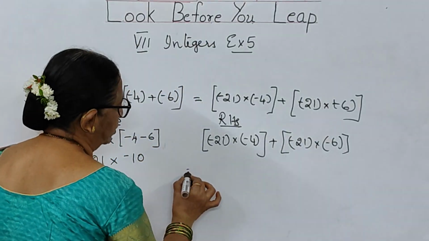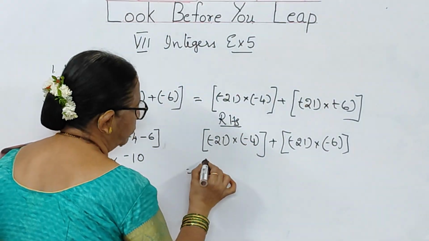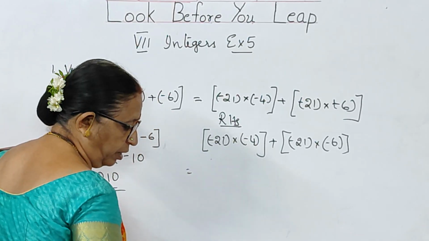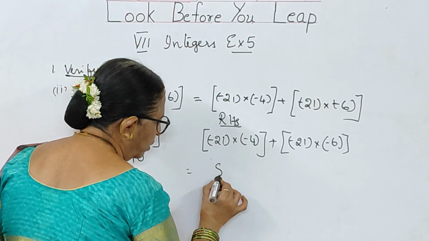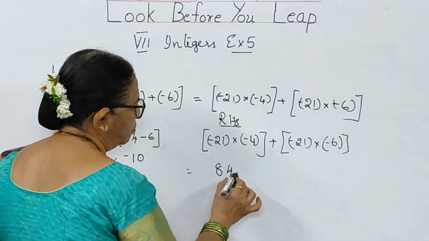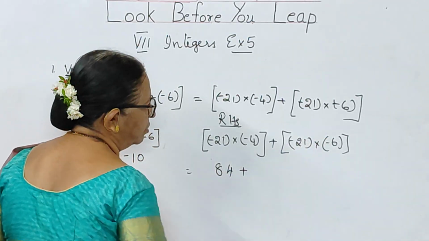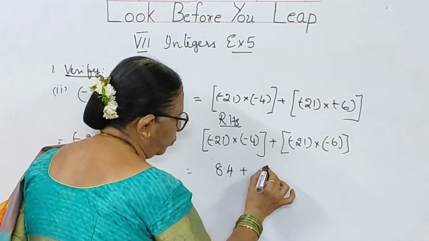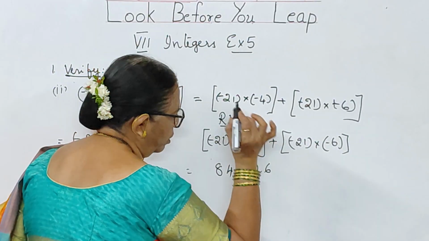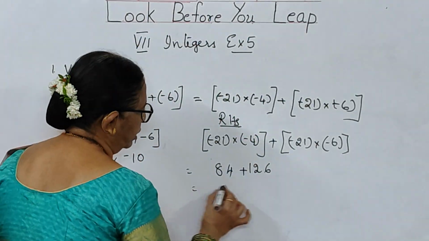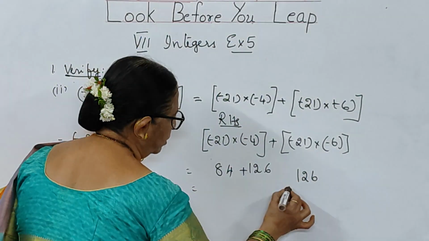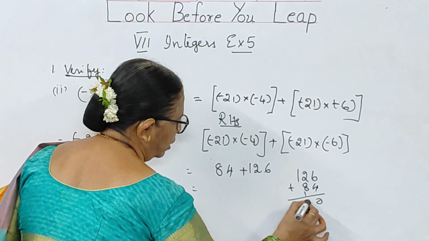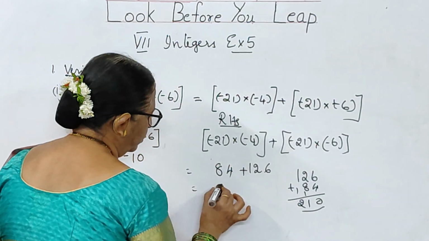So let us solve this. This one we multiply first. Minus into minus becomes plus, 21 into 4, that is 84, plus minus into minus plus, 21 into 6. 6 1s are 6, 6 2s are 12. 126 we will be getting. So take 126 and add 84 here. You are getting 10 here, 11, 2, 210.